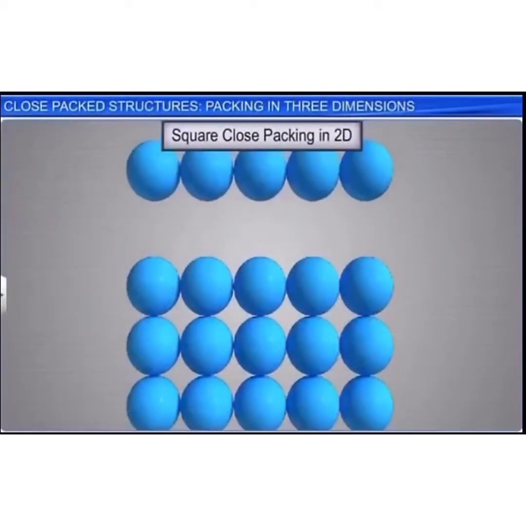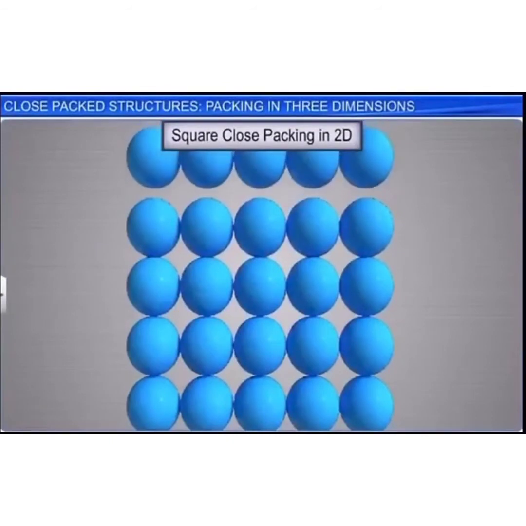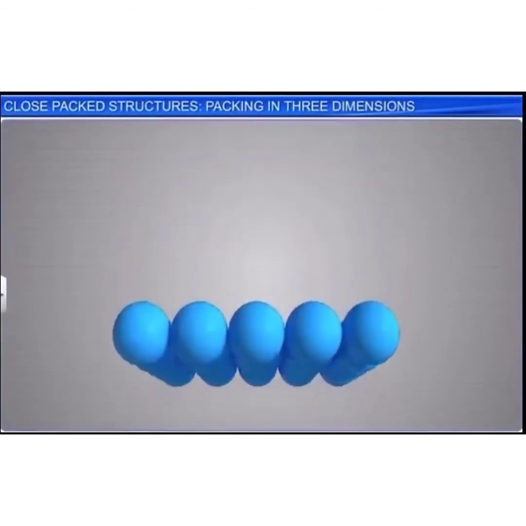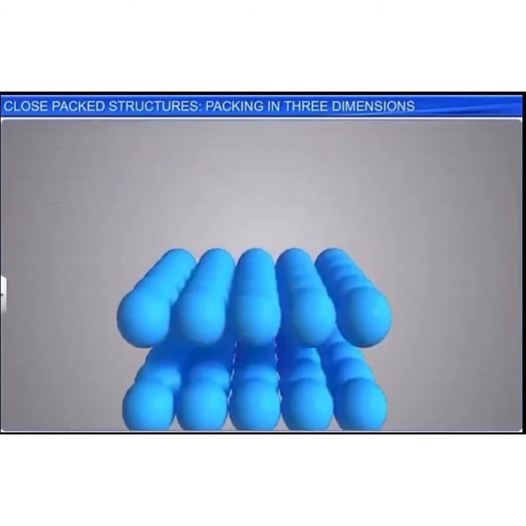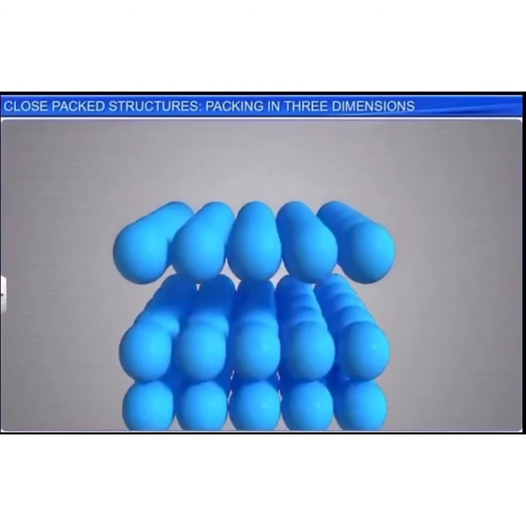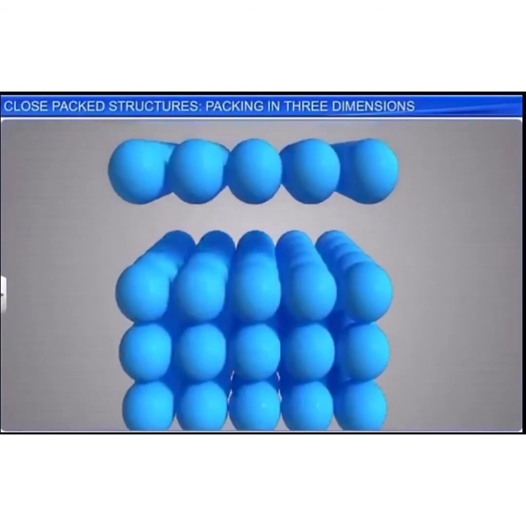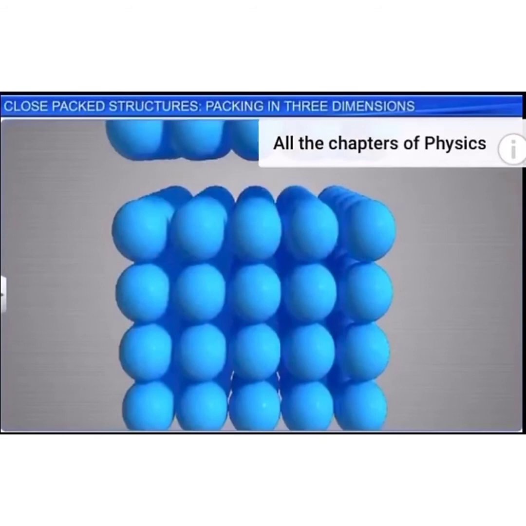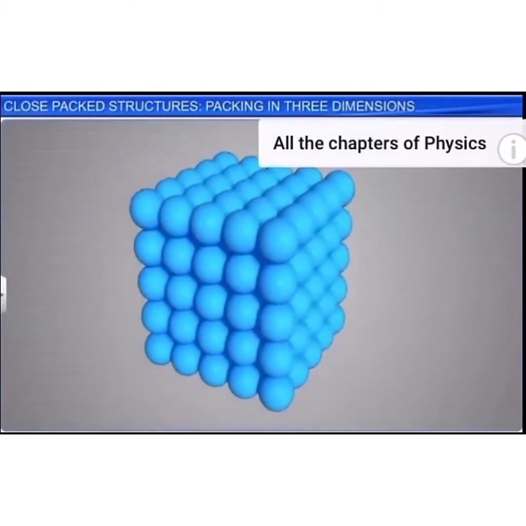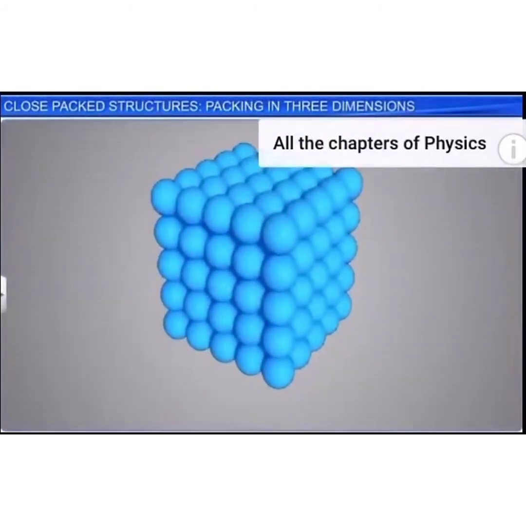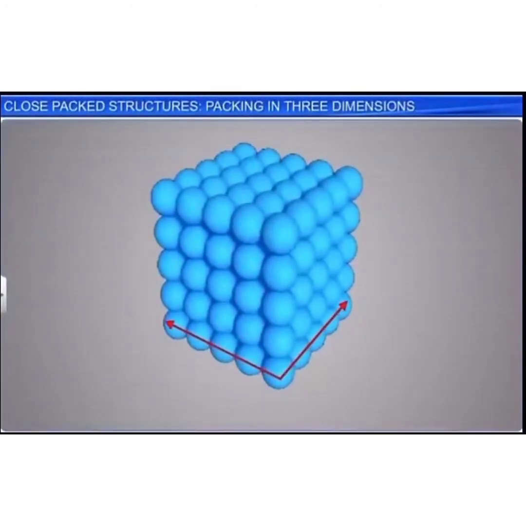Consider a square close packing in two dimension. The second layer is placed over the first layer in such a way that the spheres of the upper layer are exactly placed above those of the first layer. In this arrangement, the spheres of both the layers are perfectly aligned horizontally as well as vertically.